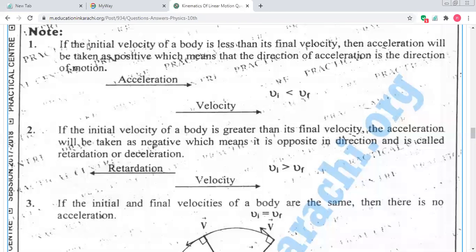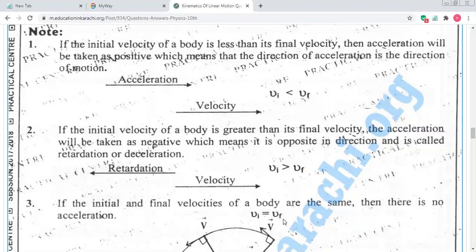Point number 1: if the initial velocity of the body is less than its final velocity, then acceleration will be taken as positive. Here are some conditions of acceleration. In the first point, initial velocity is less than final velocity. In the second point, initial velocity is greater than final velocity. And in the third point, initial velocity is equal to final velocity. Right, students?